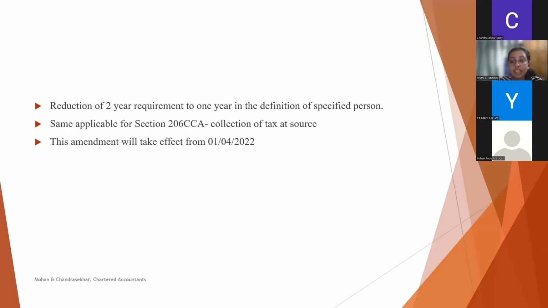If I have to check whether a person is a specified person, for example, for making a payment in financial year 2021-22, then I have to check whether the person has filed the ITR in financial years 2020-21 and 2019-20. And the amendment here is this 2 years has been reduced to 1 year now. So from now, if the person did not file ITR for 1 year, he will be treated as a specified person and 206AB will be attracted.